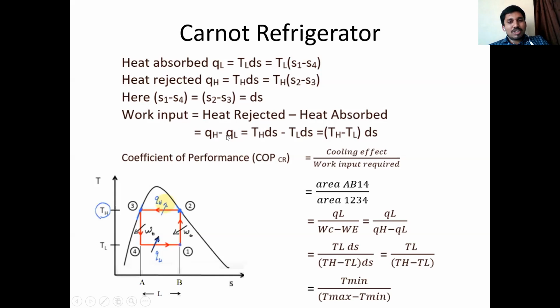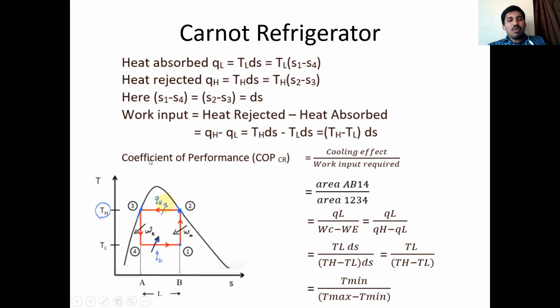So QH minus QL is equal to TH ds, what I wrote in the above equations. QL means TL ds, so total is (TH minus TL) ds. TH means maximum temperature, TL minimum temperature, ds change in entropy. This is the net work input required for the Carnot refrigerator. Net work input is equal to (TH minus TL) ds.